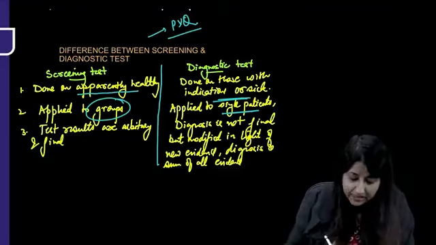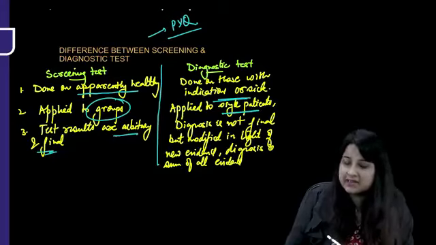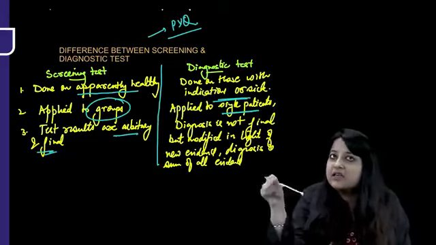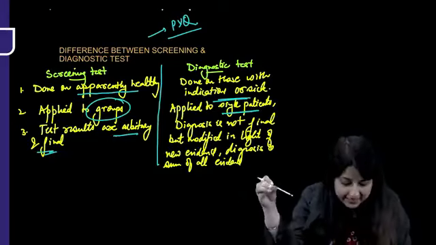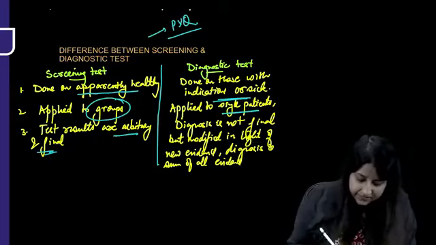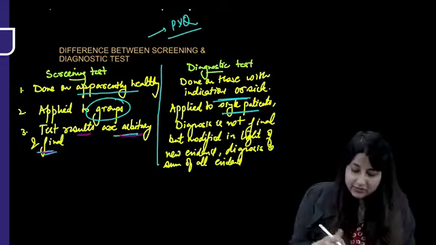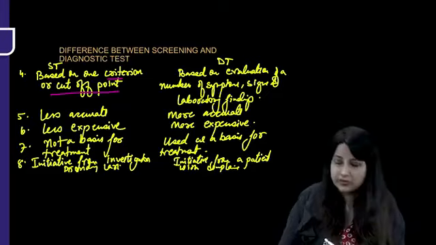Now, like I discussed in the main videos also, the test results of a screening test are arbitrary and final. What is very important is that when you see the word final, don't think we are referring to a diagnostic test. No, it is saying that the test results are arbitrary and final. What does this mean? Let's also look at the second point. It is based on one criterion or cutoff point.